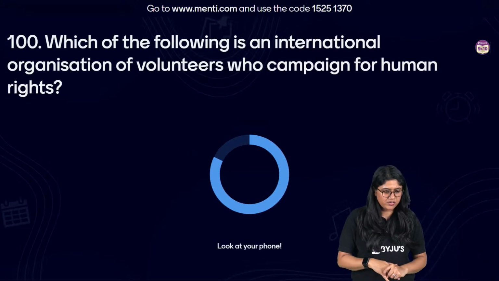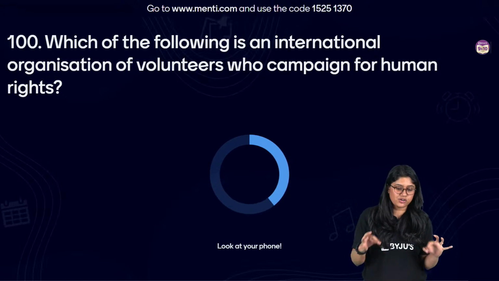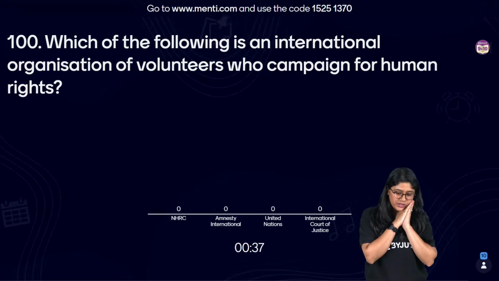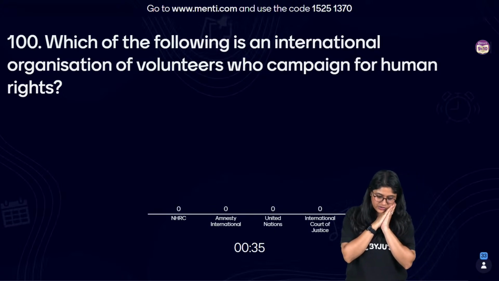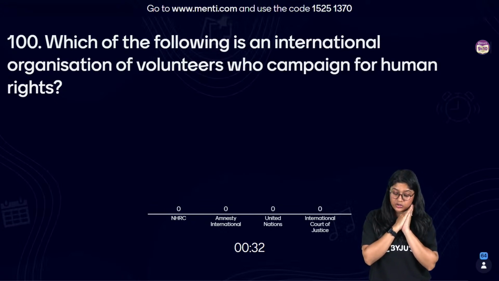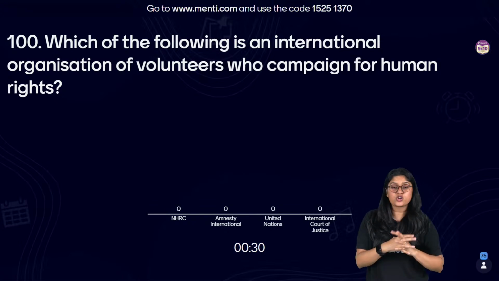Here we have the last question, everyone. Which of the following is an international organization of volunteers that campaigns for human rights? NHRC, Amnesty International, United Nations, or International Court of Justice?